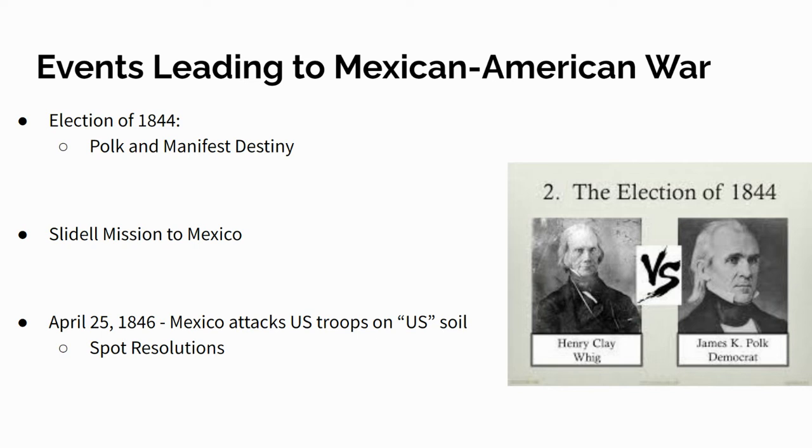And there are some people like Abraham Lincoln, not president yet, but Abraham Lincoln in the government, he brings up what's called the spot resolutions, where he wants to find out exactly where is the spot that the soldiers died. He doesn't think that they died on U.S. soil. He doesn't buy what Polk is saying. Lincoln's trying to avoid the war, but he doesn't really get listened to. But it's important to know, especially because Lincoln's going to become so important later.